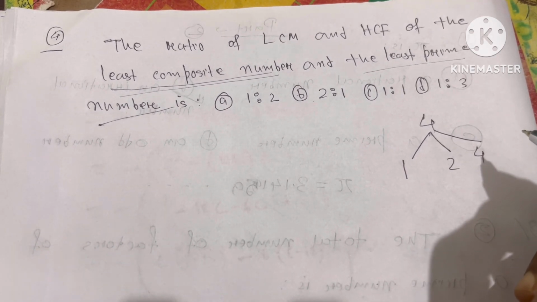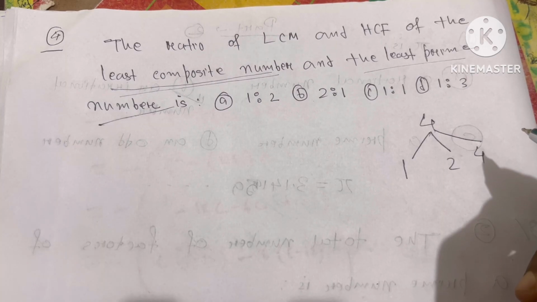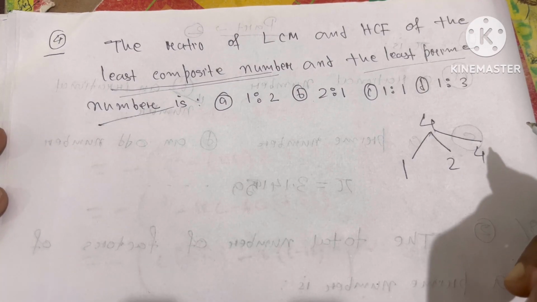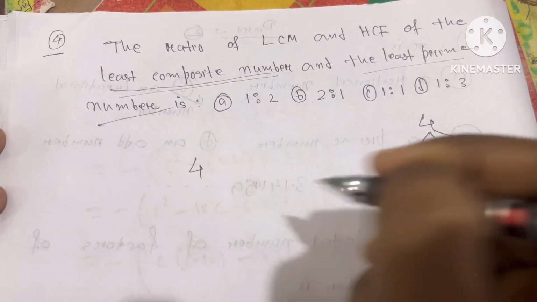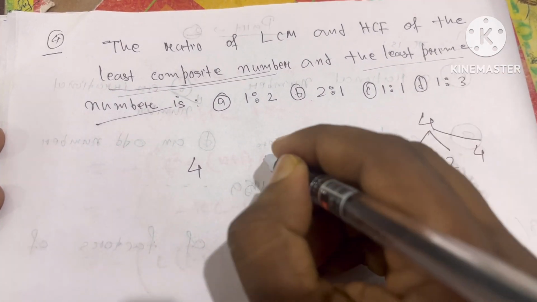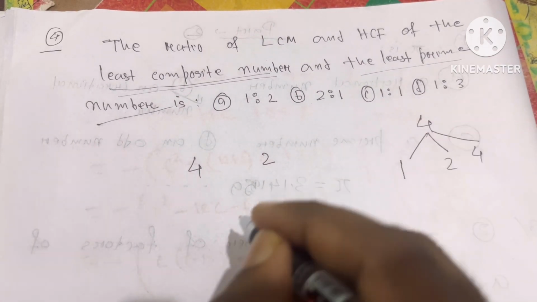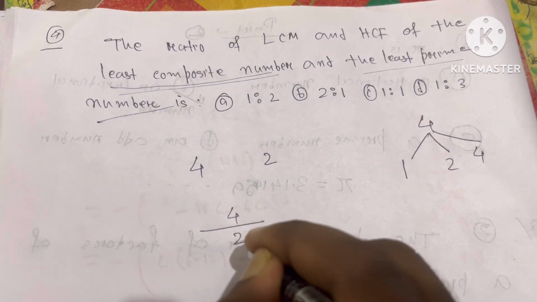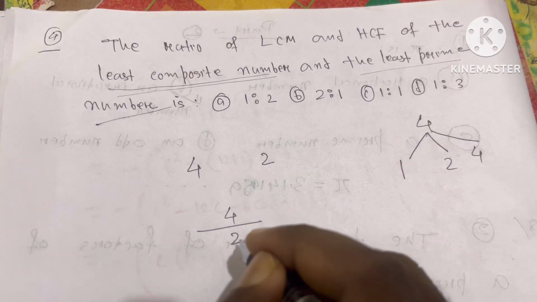A prime number has only two factors, but a composite number always has more than two factors. A number which is divisible by more than two numbers is called a composite number. So we need to find the ratio between the least composite number and the least prime number. Least means smallest. The smallest composite number is 4, and the smallest prime number is 2.